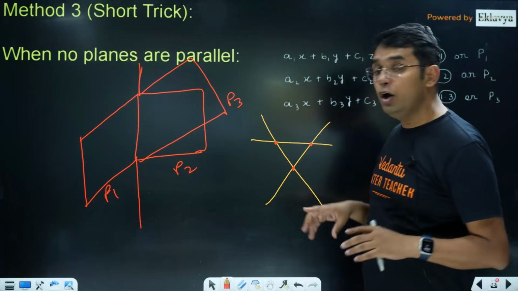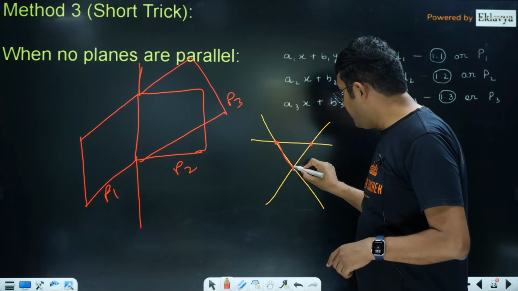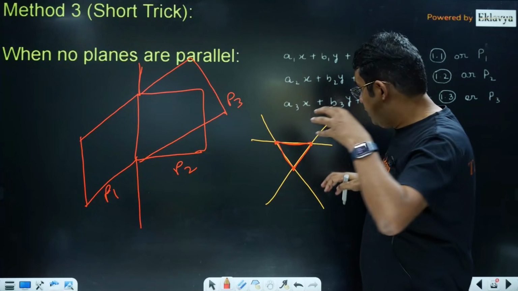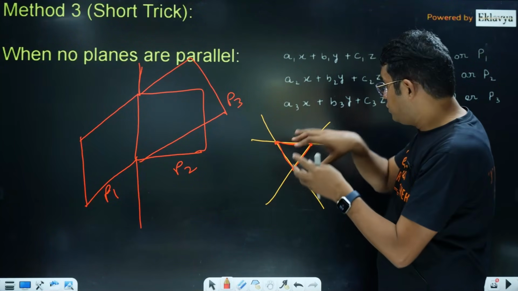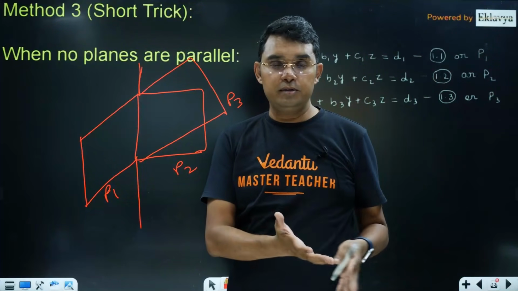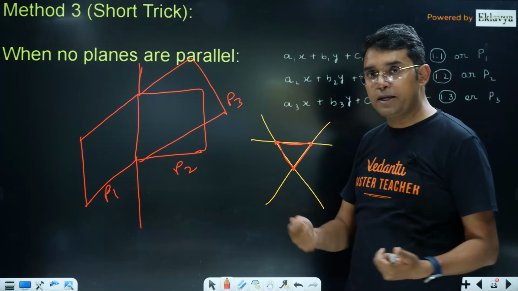So this is the case of no solution. In fact, we call this case the case of forming a prism. This is just a cross section, so if you visualize it in 3D, it looks like a prism. You know how a prism looks in your physics also. You have done the experiment or seen it in optics, I think.